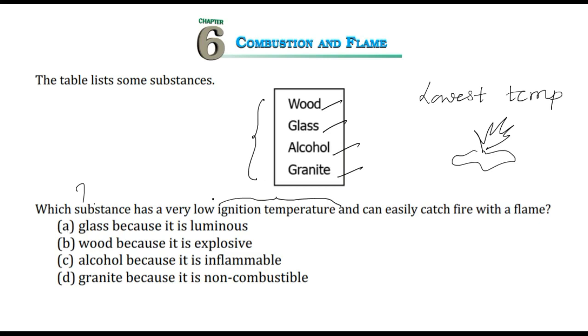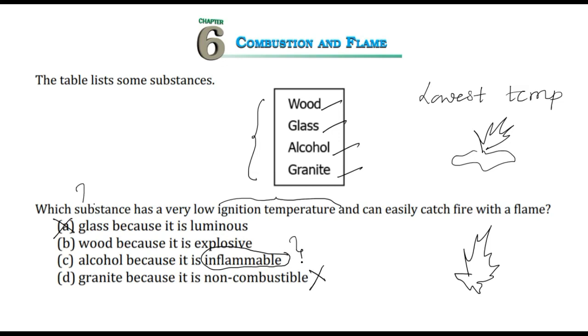Now, the first one, glass, because it's luminous. Wrong, because glass will not burn on its own so easily. It may melt at a very high temperature. Wood, because it is explosive, but let us wait. Alcohol, because it's inflammable. And what do you mean by inflammable? The substance which has a very low ignition temperature will burn easily with a little bit of heat. Okay, that is what an inflammable substance is. Next, granite, because it is non-combustible. So this also is not correct.